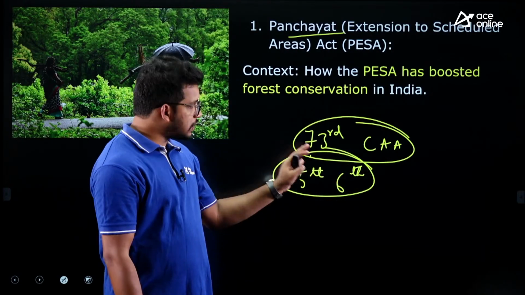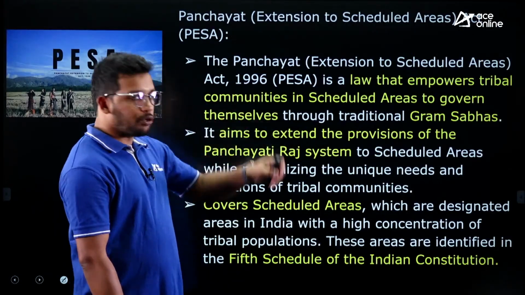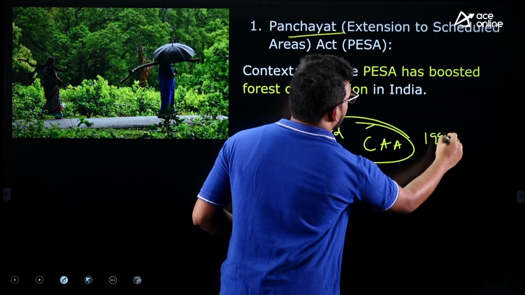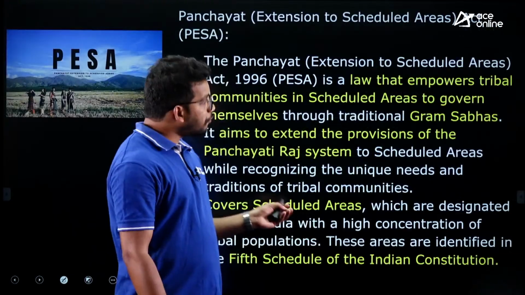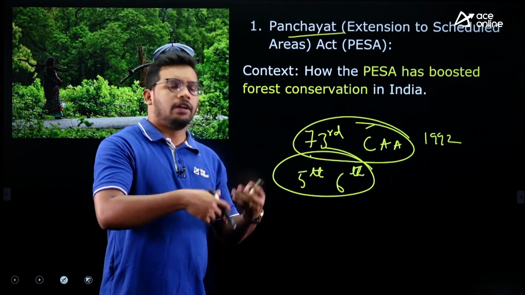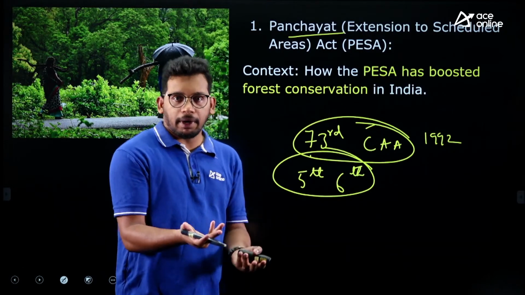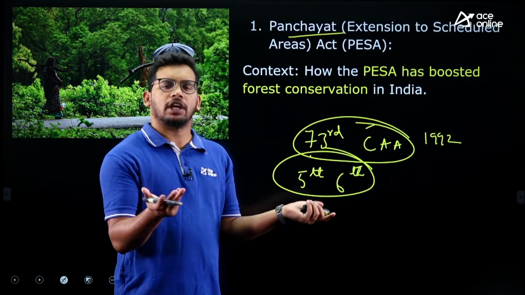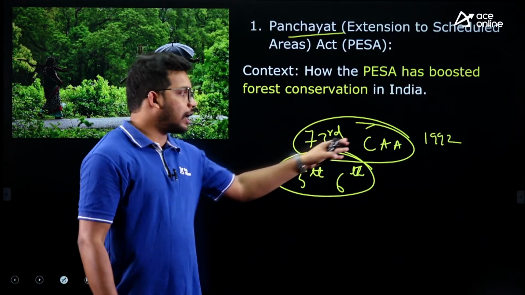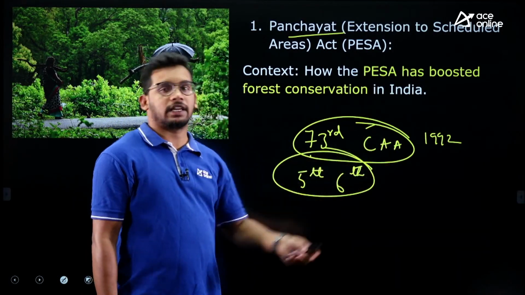Fine. So in this background, after few years, this 73rd, 74th Constitutional Amendment Act was brought in 1992. The act itself has clearly mentioned that if government wants to implement in the scheduled areas, in future Parliament can do it. Right. Parliament can extend it. This is the provision mentioned under this article itself.